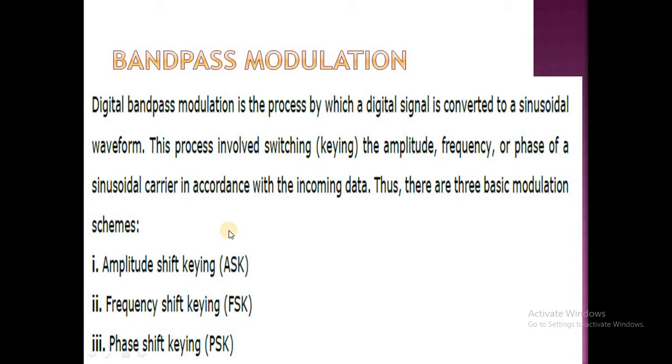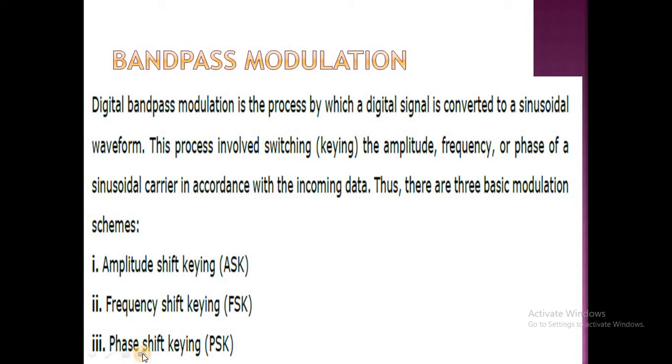What does band pass modulation scheme mean? It is one of the digital pulse modulation schemes, which is part and parcel of digital communications. Digital band pass modulation is mainly divided into three types: amplitude shift keying, frequency shift keying and phase shift keying.